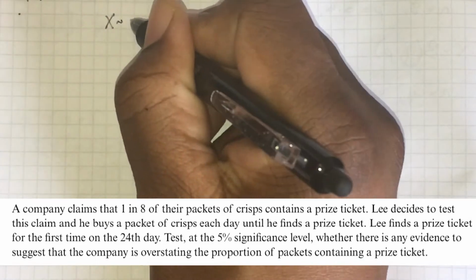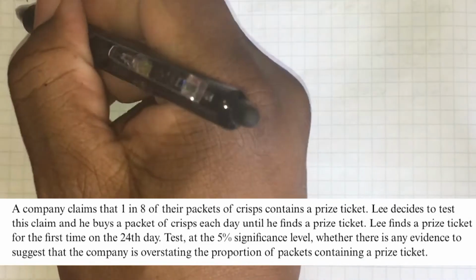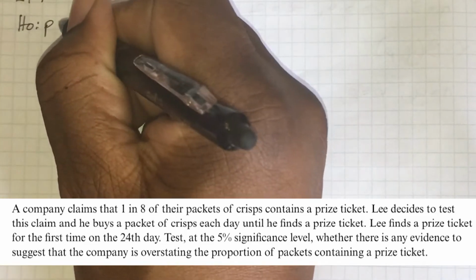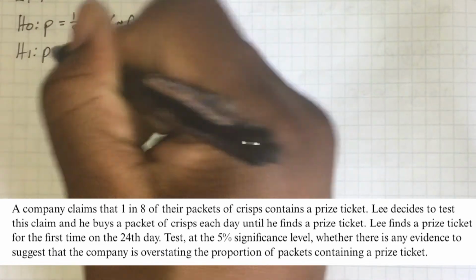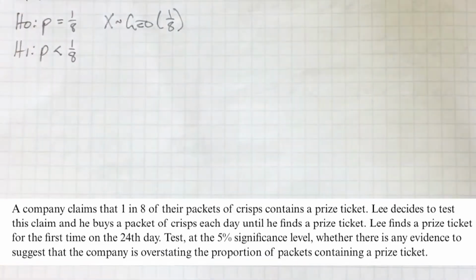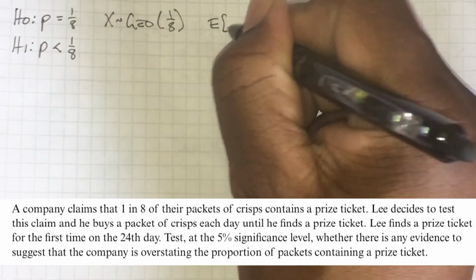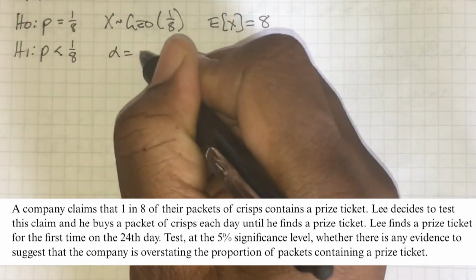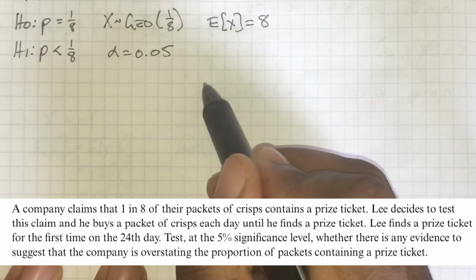Alright, so let's define that distribution, and we already know that the probability is 1 over 8. So the null hypothesis is going to be that p equals 1 over 8, and reading on, we're testing whether the company is overestimating the proportion. So the alternate hypothesis is that the probability of getting one is actually less than what they tell us. Okay, as usual in a hypothesis test, let's state the expectation and the significance level.